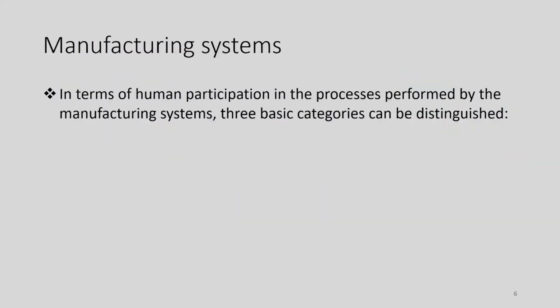Now, the next point of discussion is manufacturing systems. As we have seen the definition of a production system, there is a set of equipment, raw material, and we are processing that raw material by using the set of equipment.